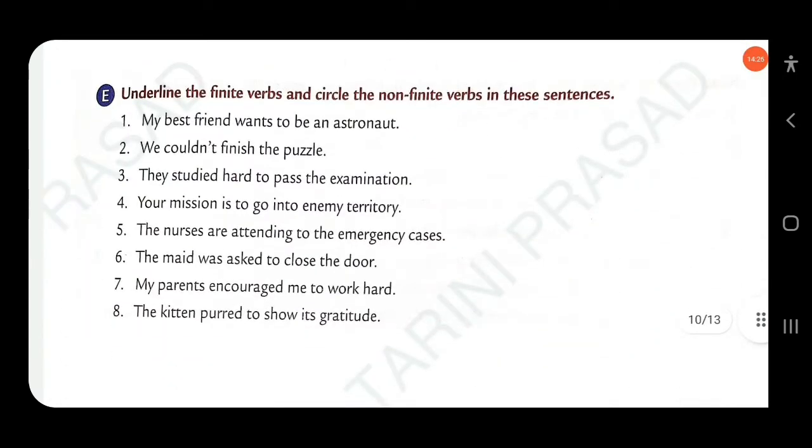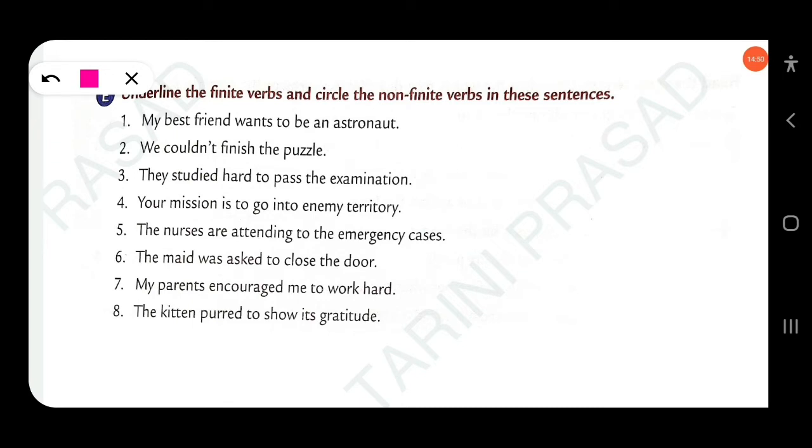Then next question here: underline the finite verbs and circle the non-finite verbs in these sentences. So here, my best friend wants to be an astronaut. Okay, so finite verb and non-finite. Finite verb means the verb having tense, the verb that changes according to the person or subject. This is known as finite verb.